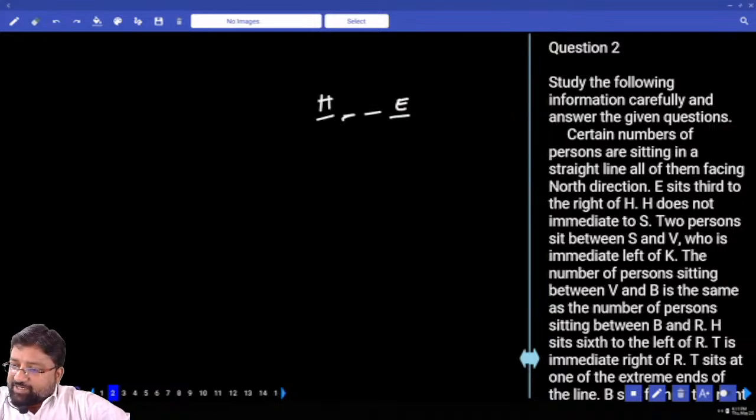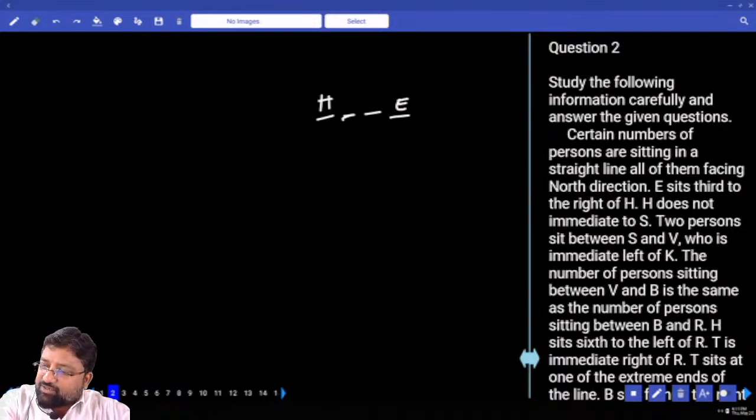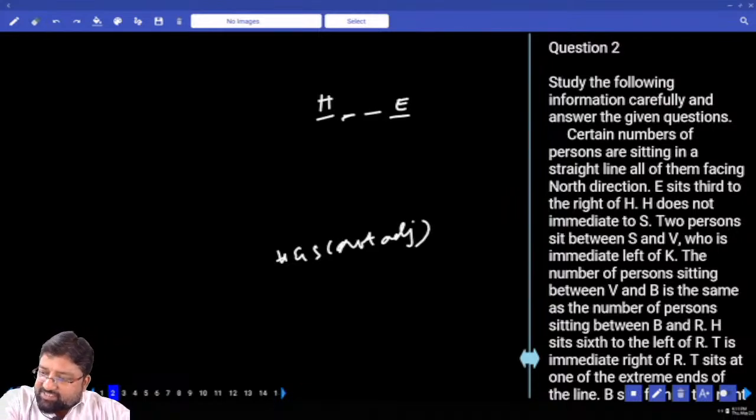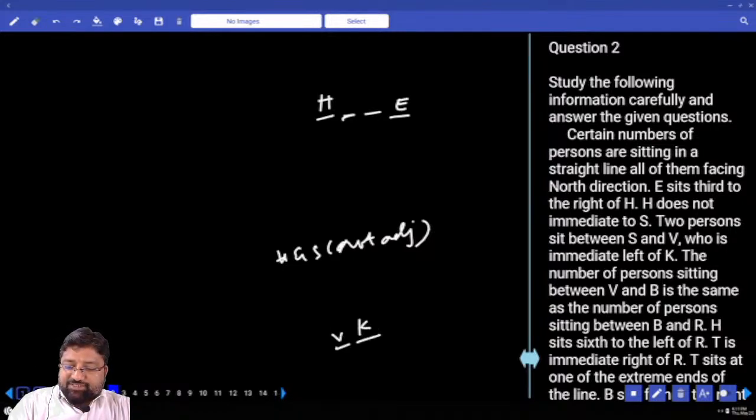E sits third to the right of H. H does not sit immediate to S. H and S, are they adjacent or not adjacent? Not adjacent. Two persons sit between S and B. B sits to the immediate left of K. Immediate left of K is B. Two persons sit between B and S.